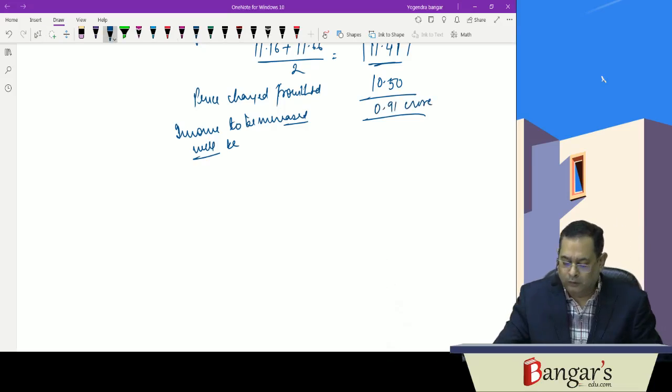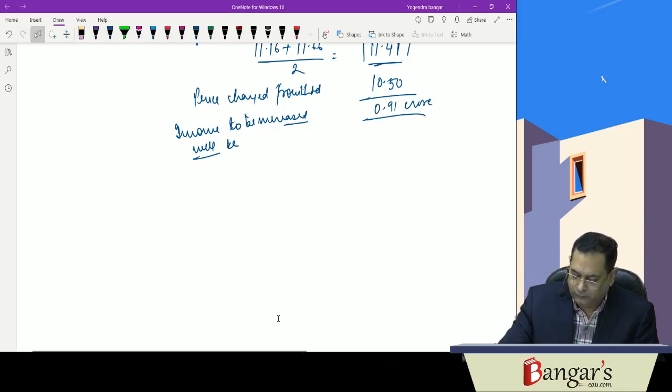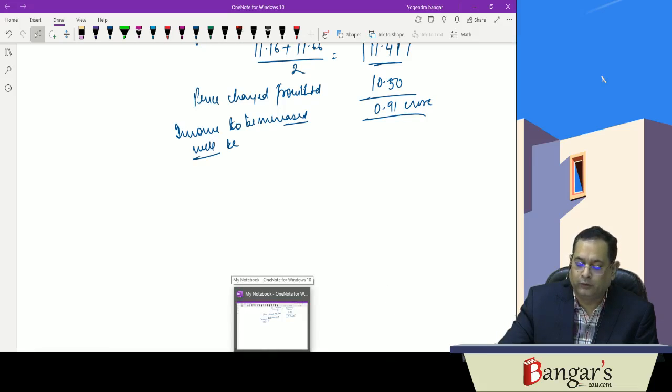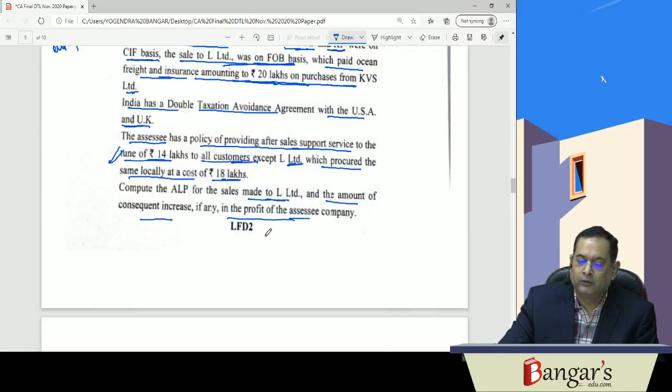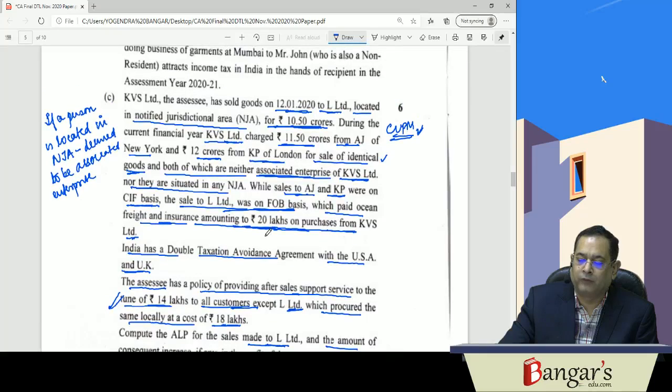Here, this much amount of income will be increased. So this way, we can do this particular question. So this was of 6 marks which has been asked in this examination relating to transfer pricing.